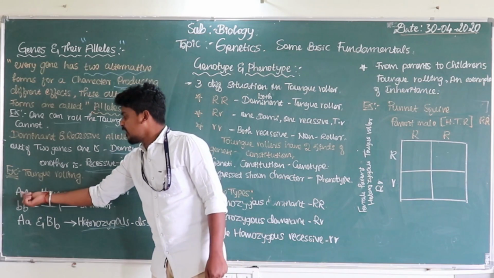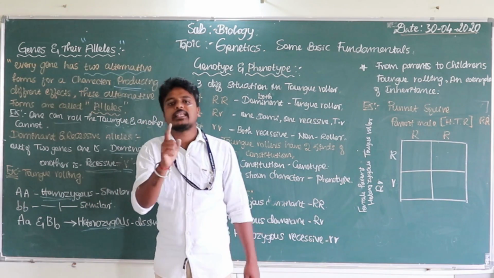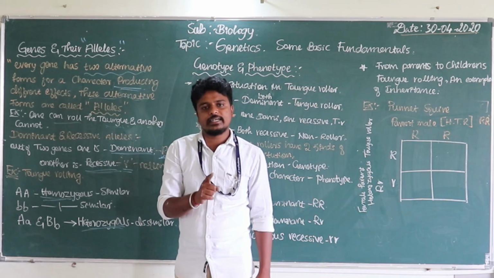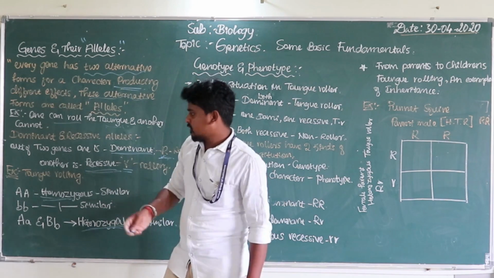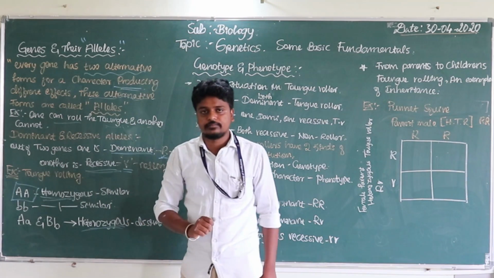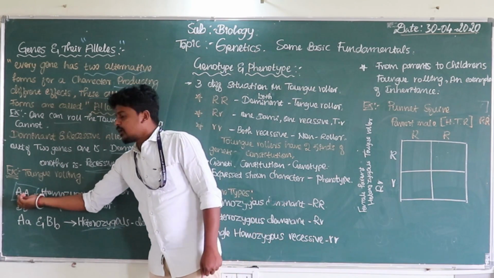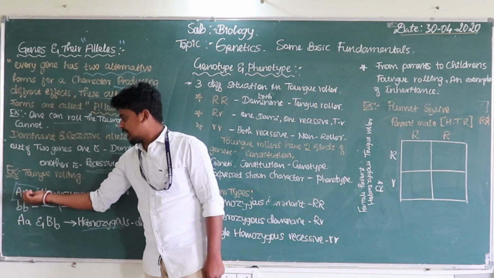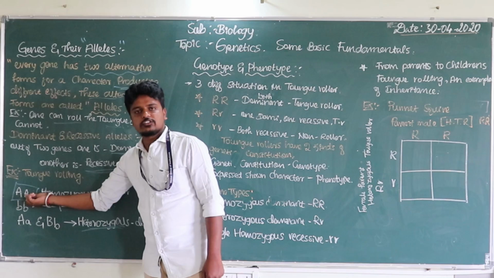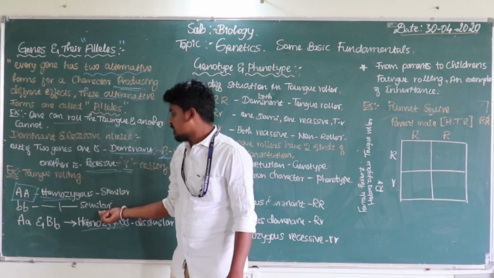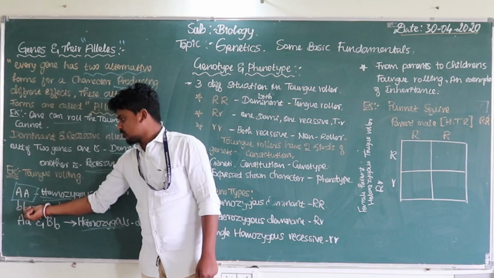For example, capital A, the pair of chromosomes, the pair of alleles that indicate the particular characteristic. Yes or no? This pair is always similar. If the allele is capital A, the second letter is also capital. That is homozygous, similar.